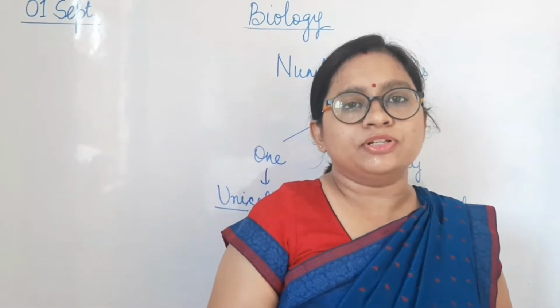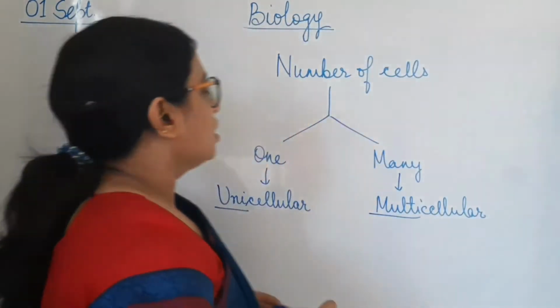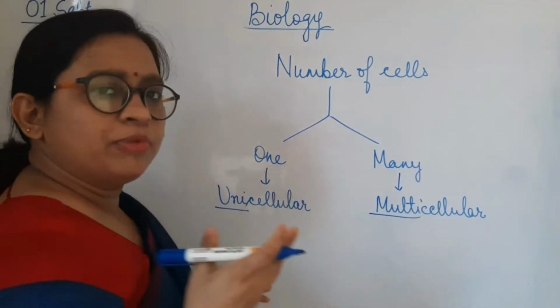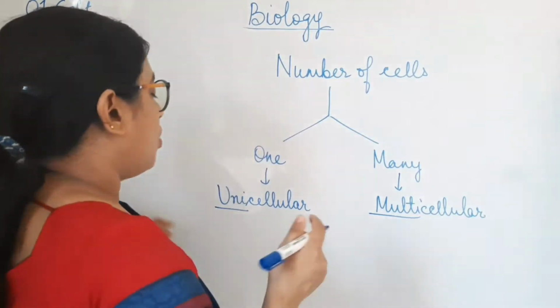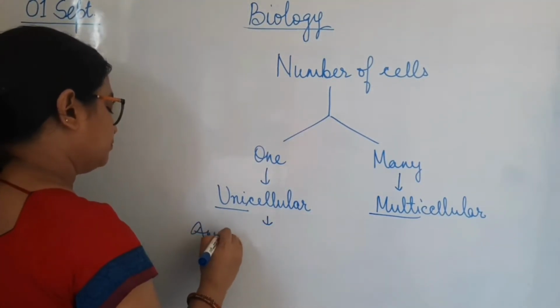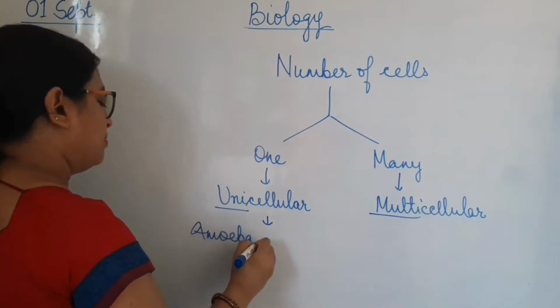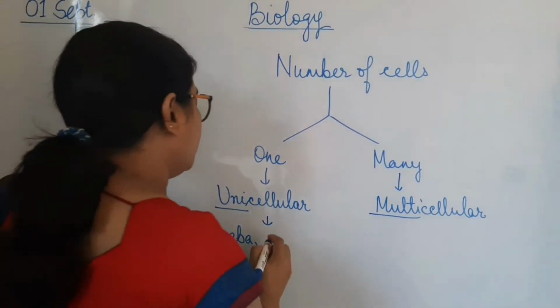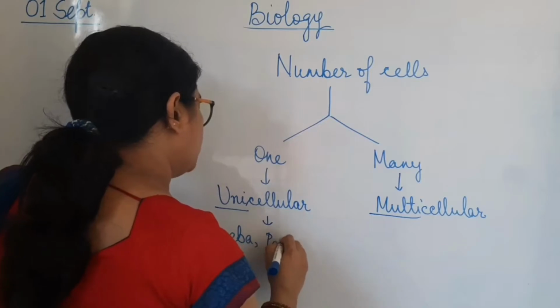Let's see the examples of unicellular and multicellular. The most common example which you may have studied in your class 7 also is amoeba. Amoeba is a unicellular organism, and the same is paramecium.